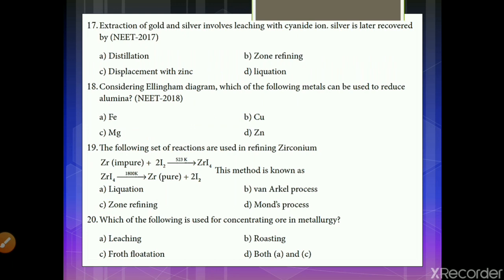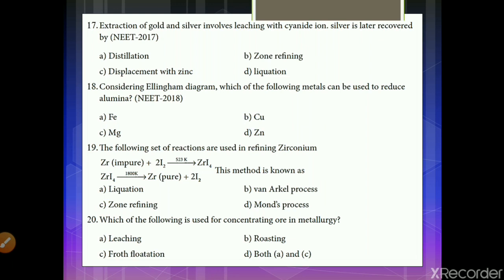Next question. Extraction of gold and silver involves leaching with cyanide ion. Silver is later recovered by dash process. When we learnt about the cyanide process, the first step was converting this gold into a complex, and then we have to recover the gold metal. So we require a displacing metal to displace the gold from the complex. Therefore, zinc will be the best method. So the answer will be displacement with zinc, option C.